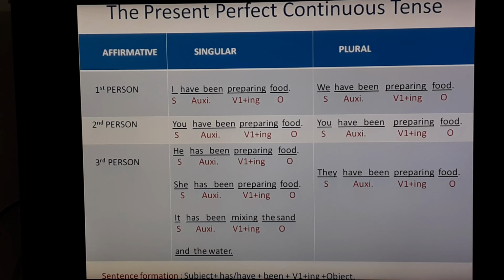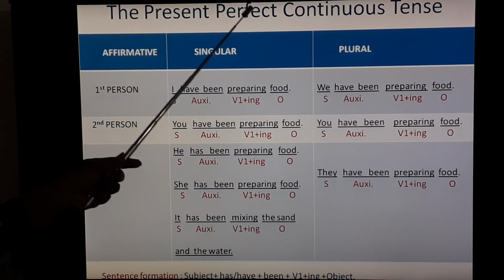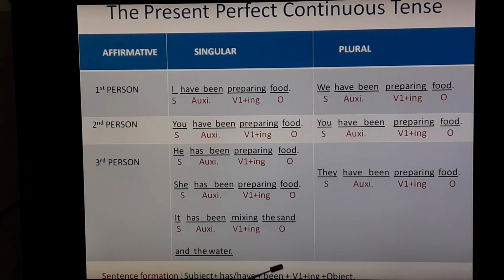After that, been is used here. Why? Because we are talking about the present perfect continuous tense. After that, you have to put V1 form of the verb, and then along with V1 form, you have to add ing, and at the end, you have to write an object.